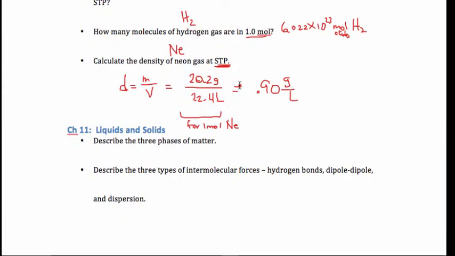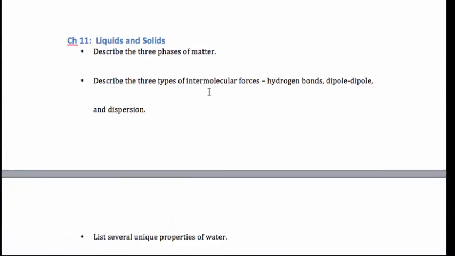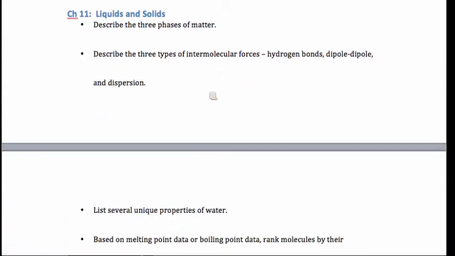So just remember this trick. You can find the density of a gas at STP because you know the volume at STP. Just go and get the molar mass off the periodic table. Those are your practice problems for Chapter 10. Let's move into liquids and solids.